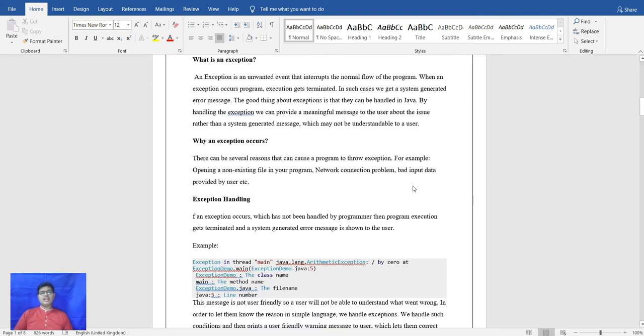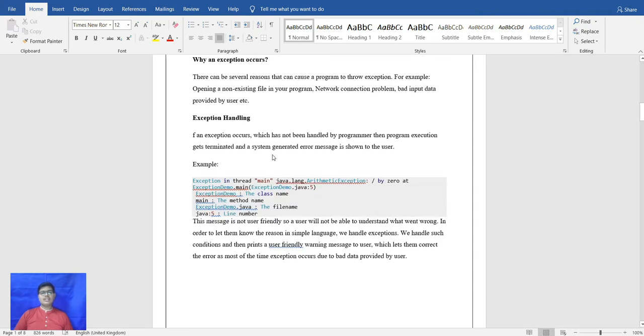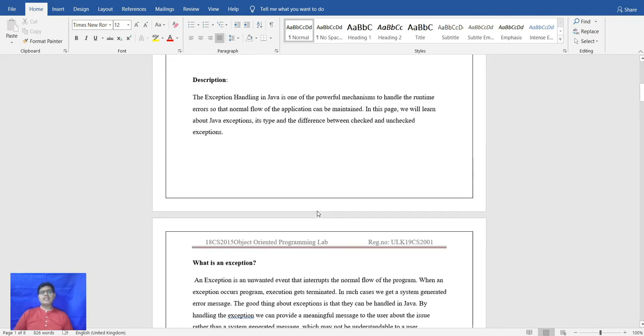The handling of exceptions is done by the try and catch block, and the throws keyword is also used when we are trying to handle an exception. When we put the exception in a catch block, it prints the value that is written in the catch, and that is known as exception handling.